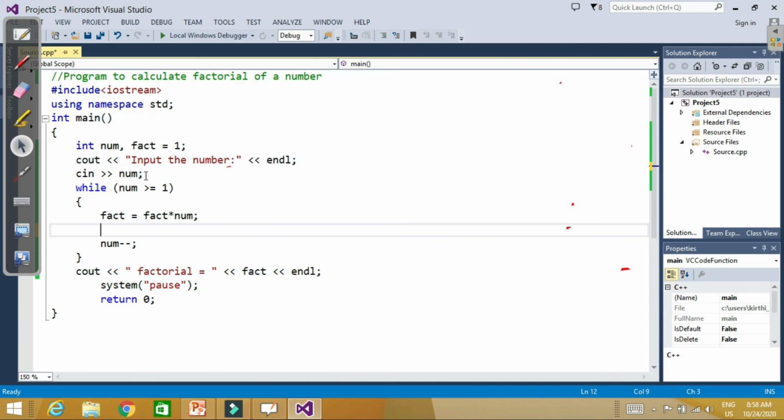If the condition is never updated, for example if I do not update the value of num, then it never becomes false and your loop will be an infinite loop. So you should check all these situations carefully. These are the programming tips. So this is all about the while loop. Thank you.